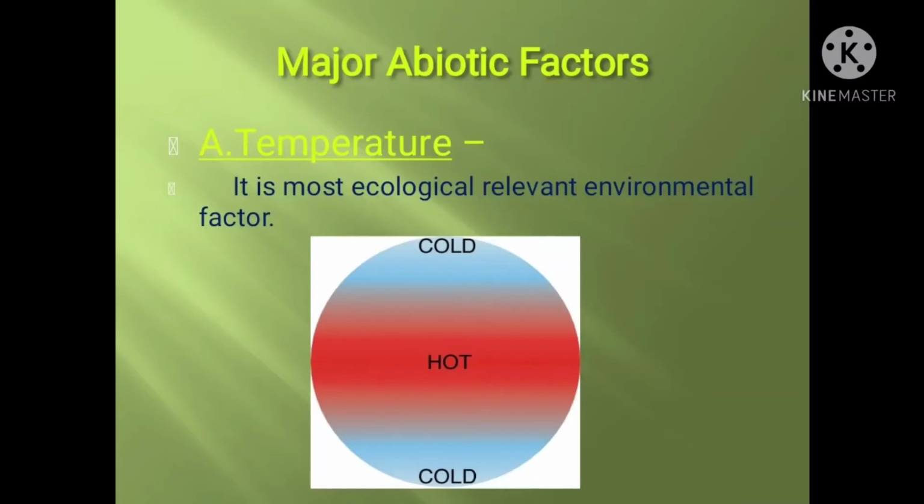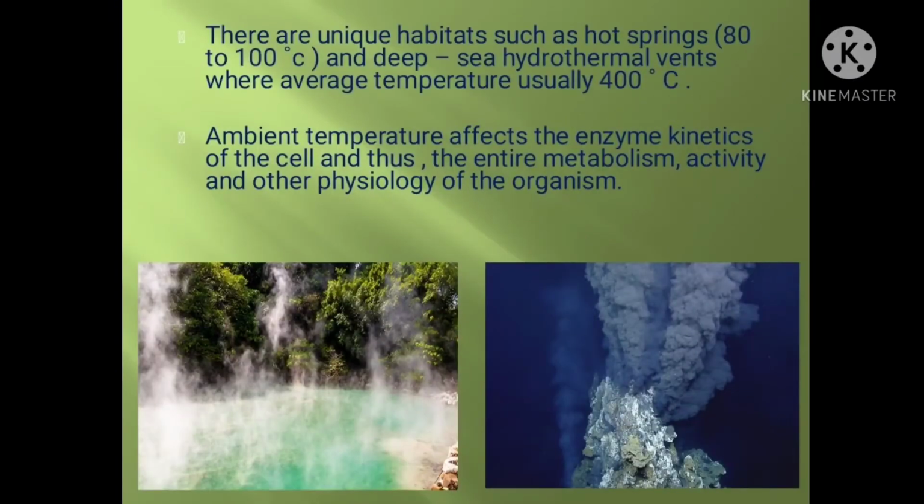There are some unique habitats such as hot springs, having 80 to 100 degrees centigrade temperature, and deep sea hydrothermal vents, where average temperatures are usually 400 degrees centigrade. This ambient temperature affects the enzyme kinetics of the cell and thus the entire metabolism, activity and other physiology of the organism.